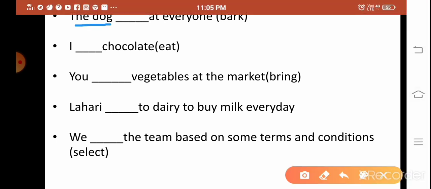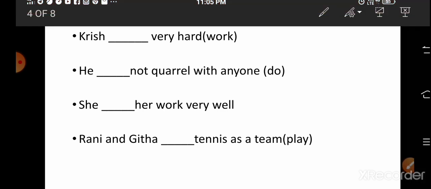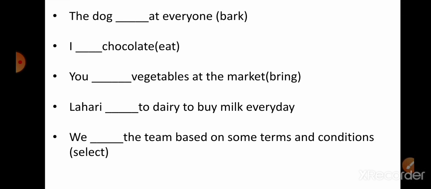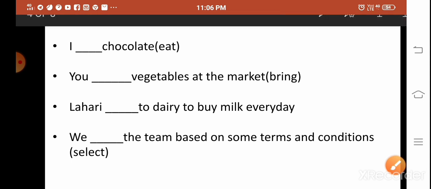The dog dash at everyone. So what is the answer for that? What is your answer? So okay, the dog barks. It means dog means it. The dog barks. So you should add s to the verb. The dog barks at everyone. You should know this. You should not make any mistakes with the verb forms.